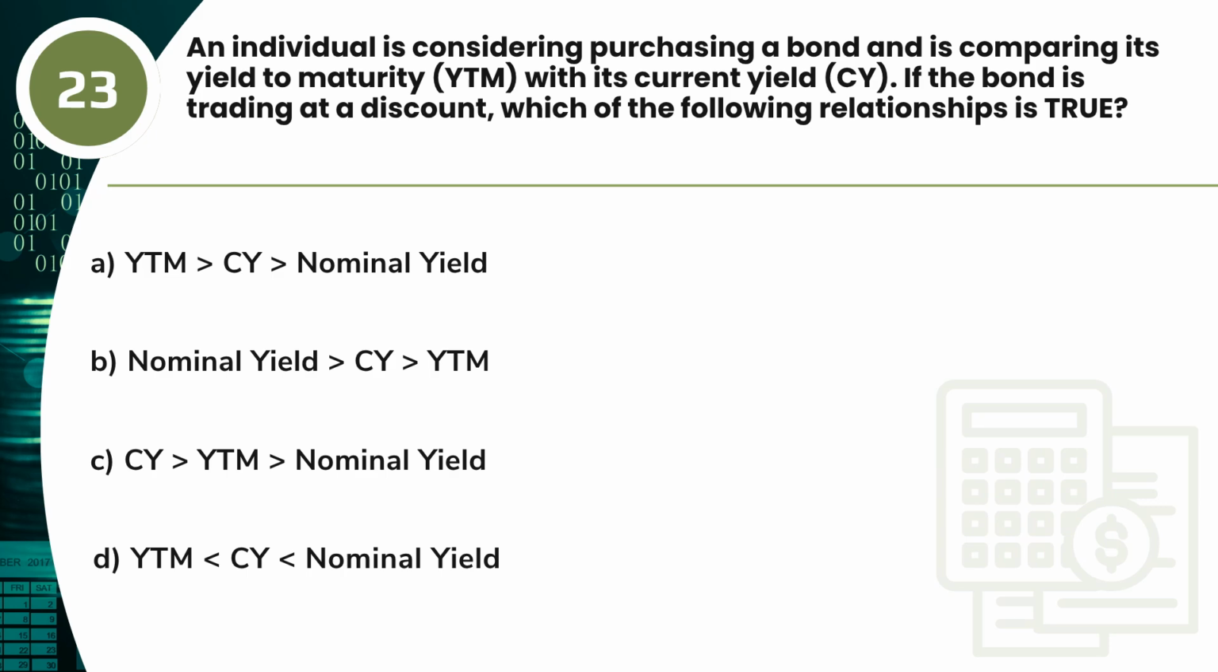Question 23. An individual is considering purchasing a bond and is comparing its yield to maturity, YTM, with its current yield, CY. If the bond is trading at a discount, which of the following relationships is true? A. YTM > CY > the nominal yield. B. Nominal yield > CY > YTM. C. CY > YTM > nominal yield. D. YTM > CY > nominal yield.